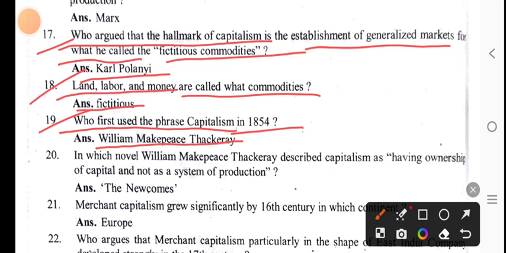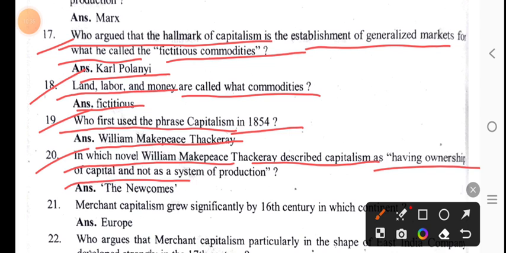Who first used the word capitalism in 1854? William Makepeace Thackeray first used the term in 1854, in his novel The Newcomes, where he described capitalism as having ownership of capital and not as a system of production.